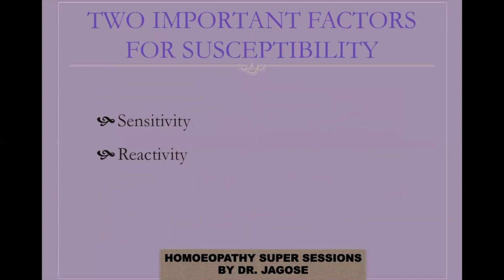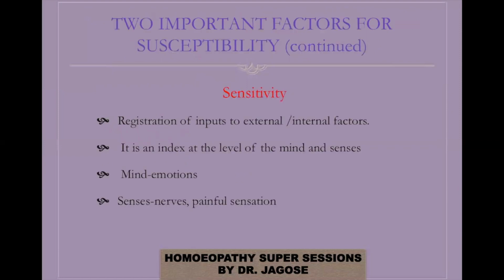Now, the next point: what are the two important factors responsible for susceptibility to take place? For susceptibility to take place, number one, the human organism should be sensitive, and he should react to the stimuli. So sensitivity and reactivity are two important factors for susceptibility to take place. Now, what do you mean by sensitivity? It means the registration of inputs, either external or internal factors.